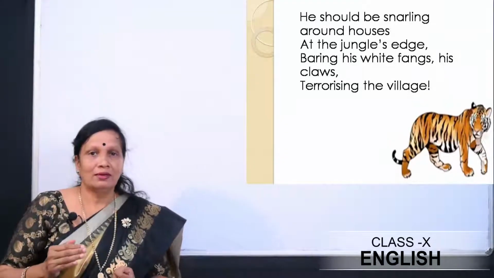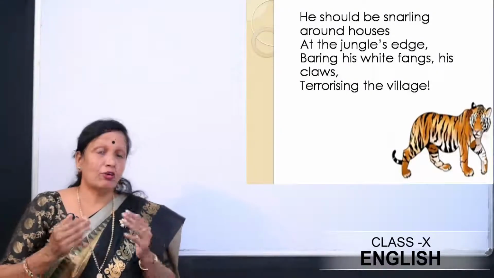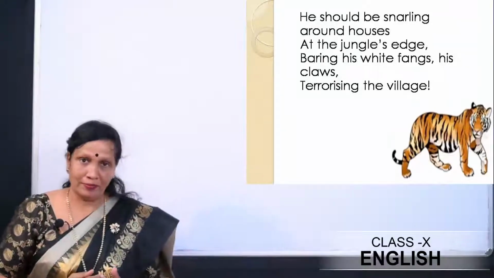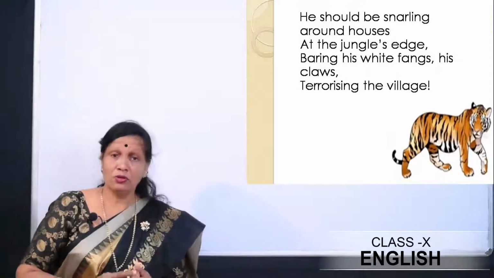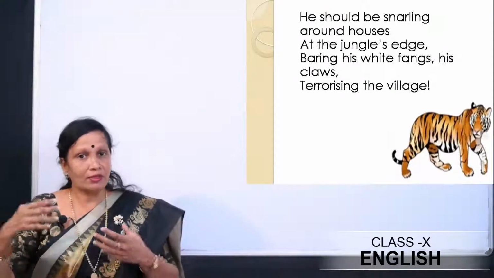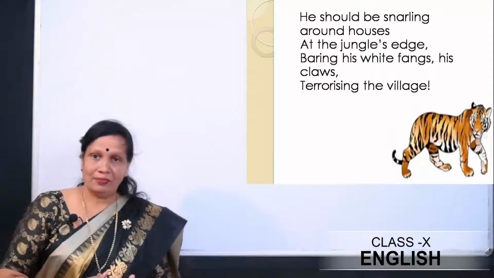But let me tell you, the tiger hunts for its food. Hunting is not the pleasure of the tiger. That's what the poet wants to tell us. If we don't harm these animals, they won't harm us. That we need to understand.